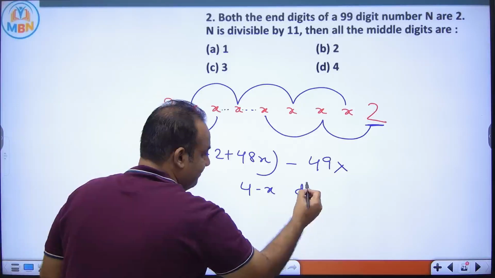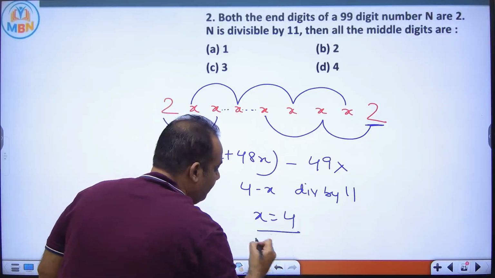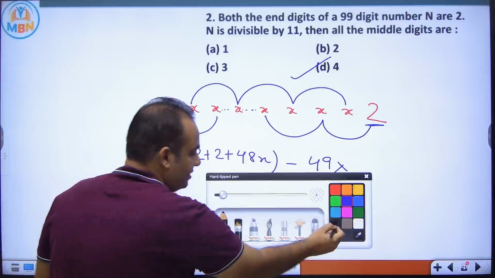Now this is divisible by 11. So what would be the value of x? x should definitely be 4. So the answer for this is option D.